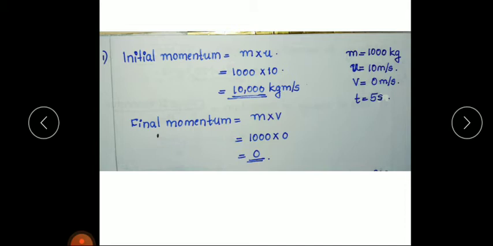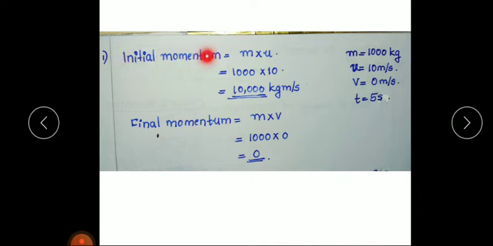So mass is 1000 kilogram. Initial velocity is represented by small letter u and final velocity as v. So initial velocity is 10 meter per second and final velocity is 0 meter per second and time is 5 seconds. So these are the given data in the question.